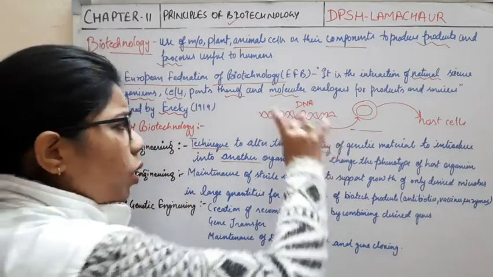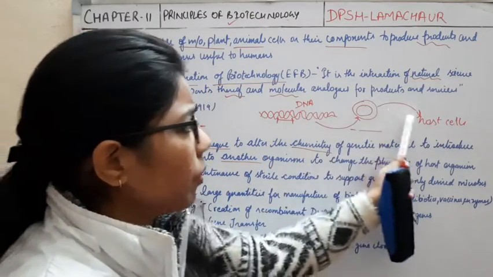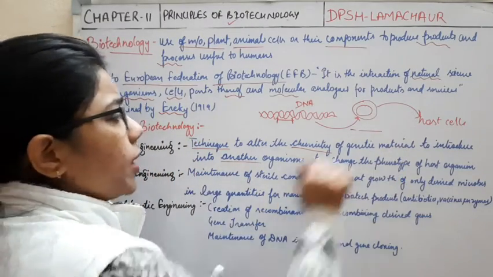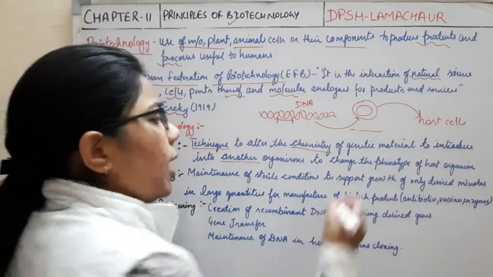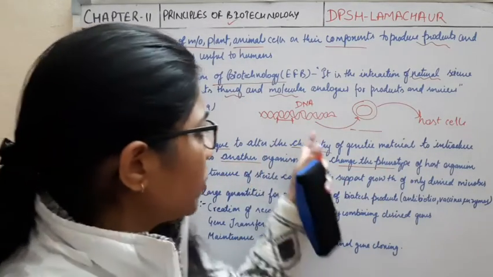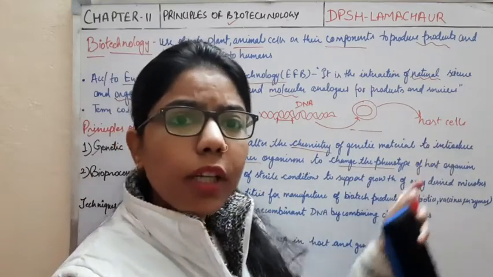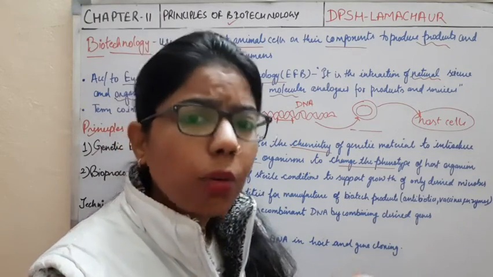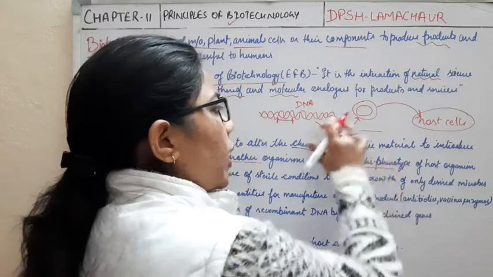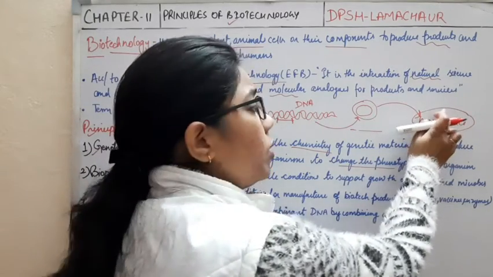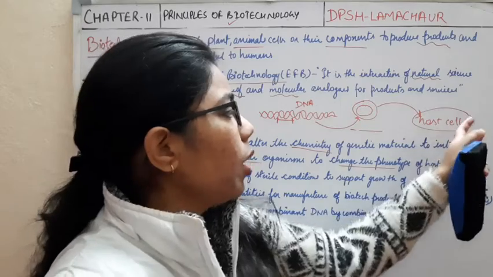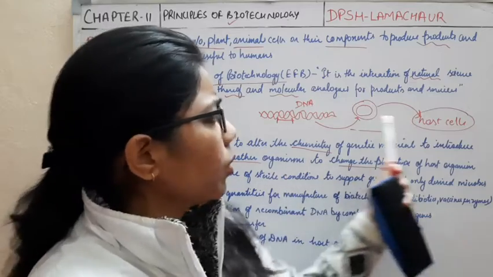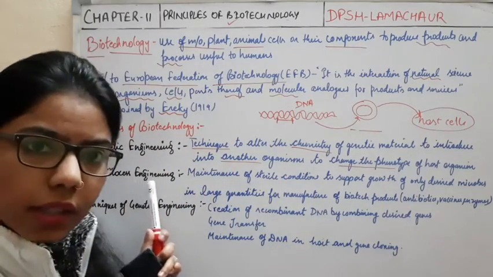Okay, so all this process which we are going to perform here, it comes under which part? Under genetic engineering. As I said, to introduce into another organism, and due to incorporation of this genetic material from here to here, it will change the phenotype. And what is the phenotype? Phenotype is the outer appearance, or the physical appearance. So if there is a change in the genetic material of this host cell, what will happen? The phenotype of this host organism will also get changed. So the whole process comes under genetic engineering, right?